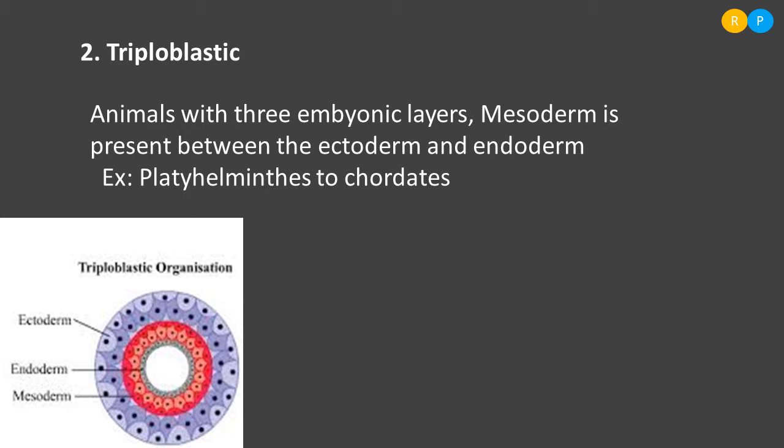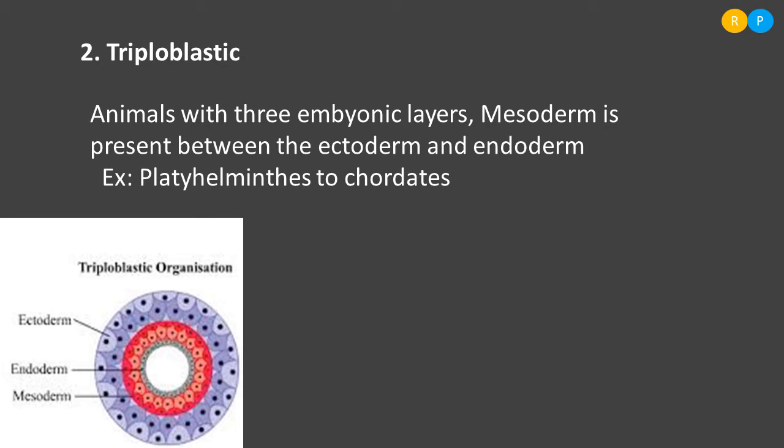Clear, right? In the diploblastic organization we have seen the presence of only ectoderm and endoderm. There is no middle mesoderm there. But here in the triploblastic organization, in between ectoderm and endoderm, there is a mesoderm layer present. If the organization in the embryo is like this, it is named triploblastic organization.